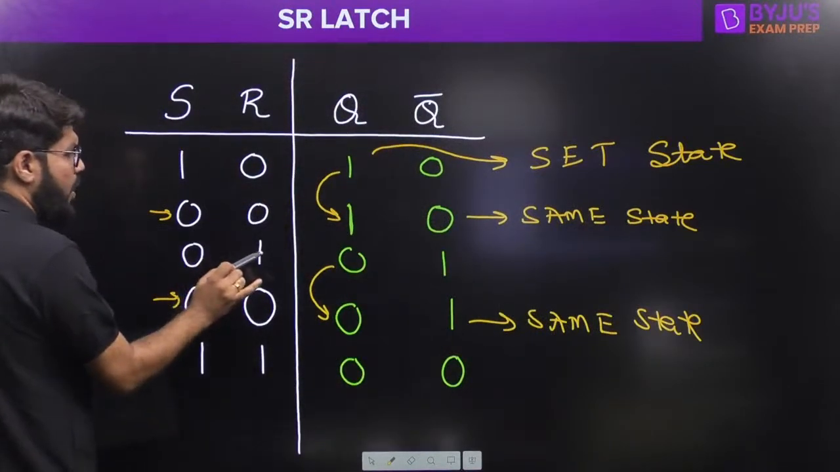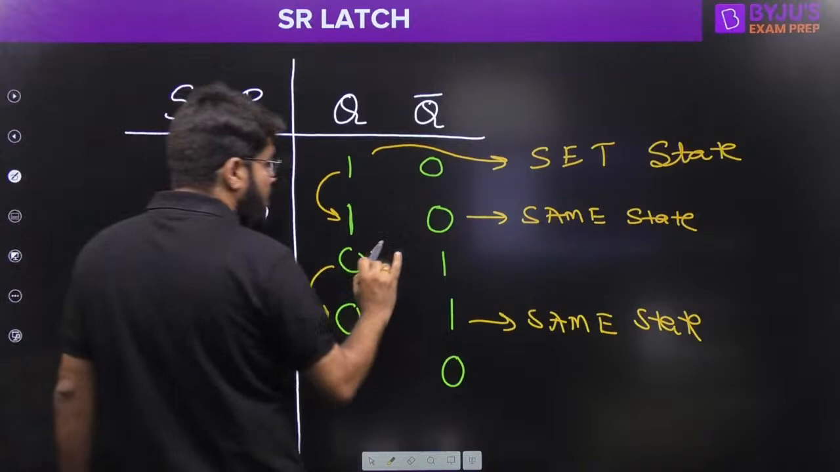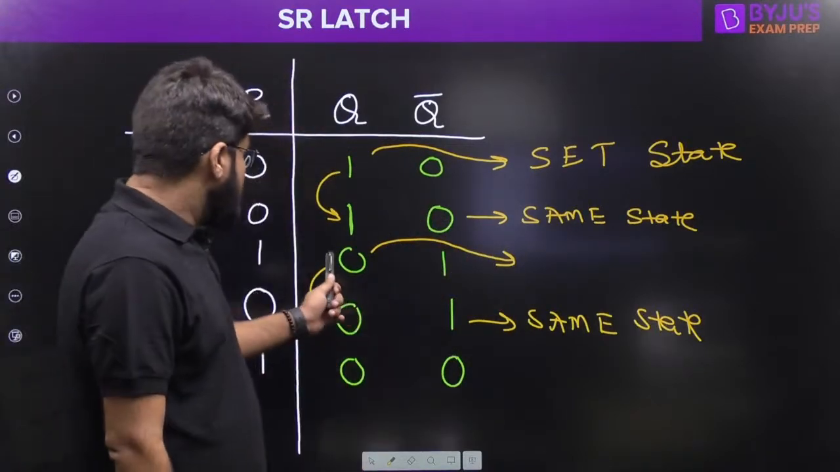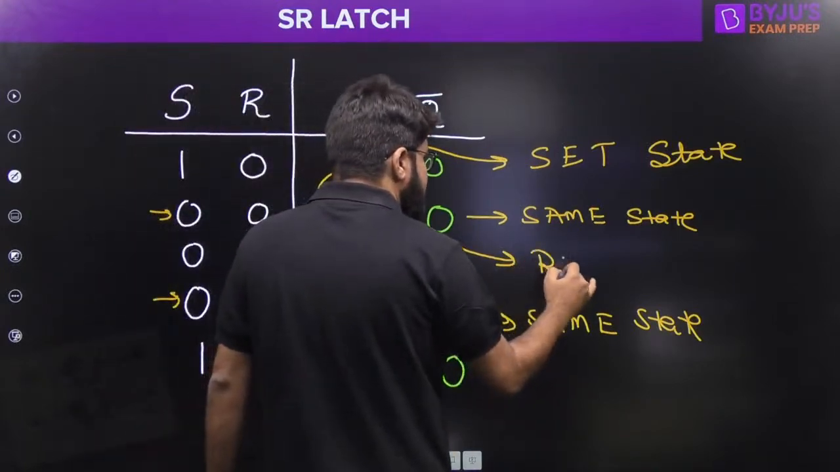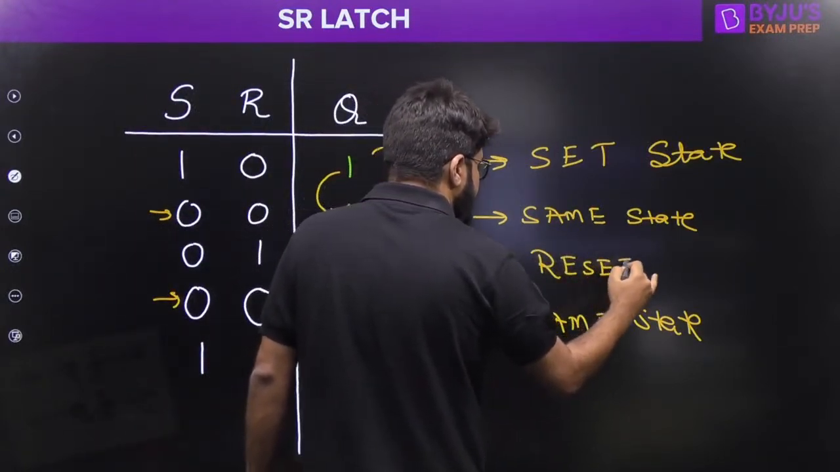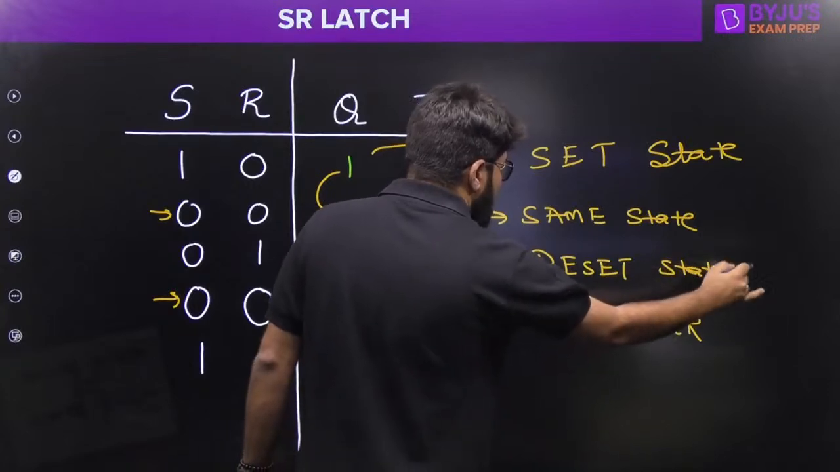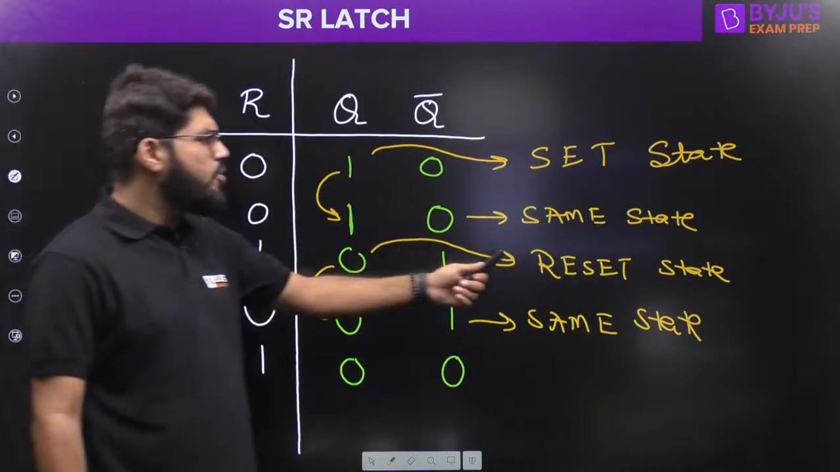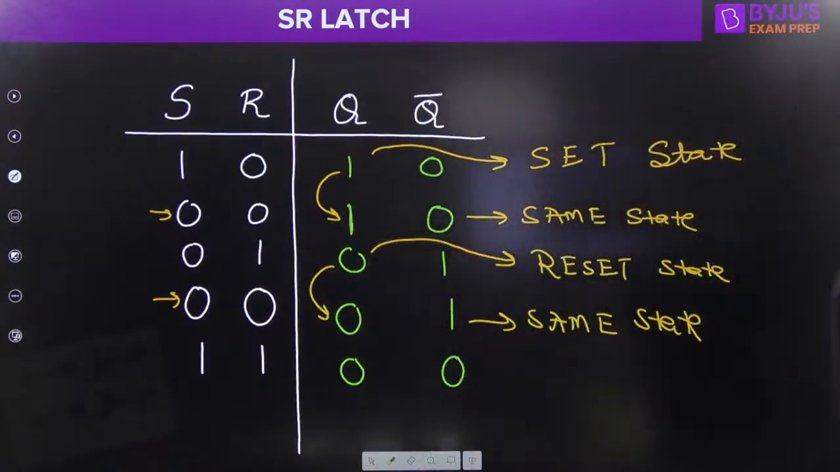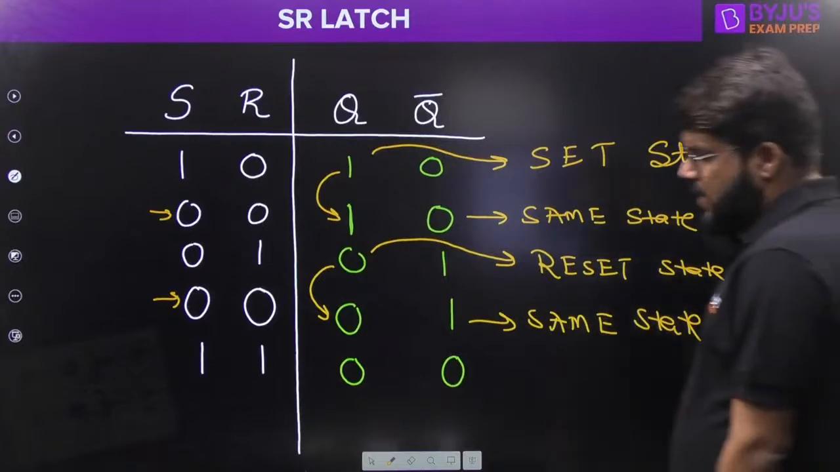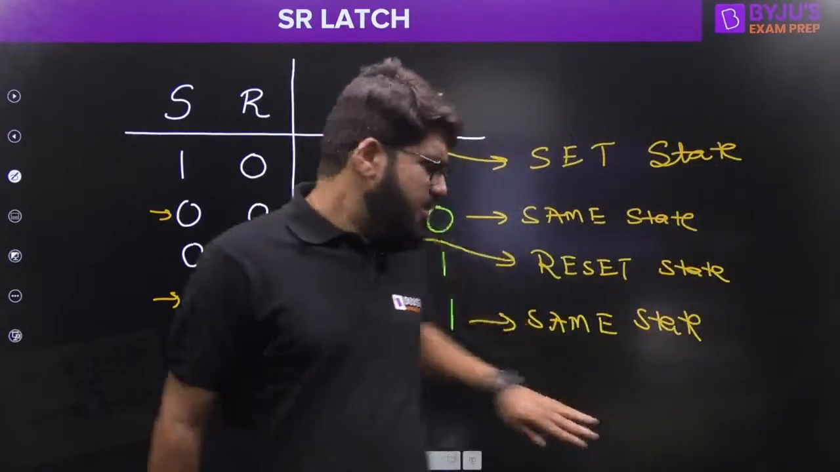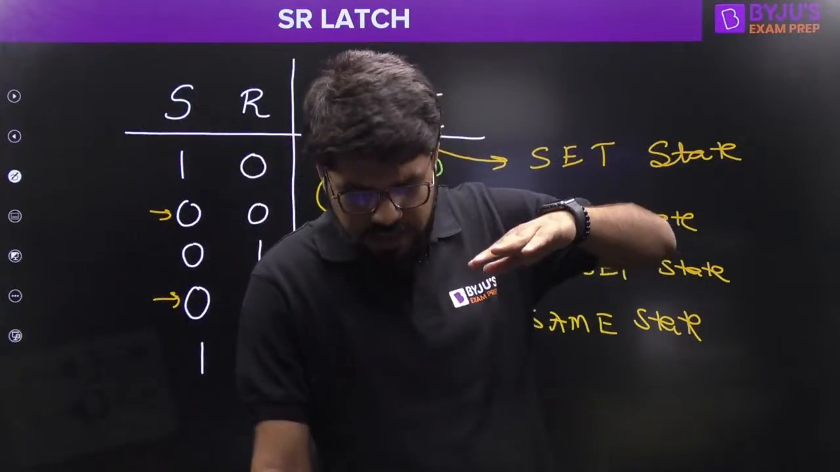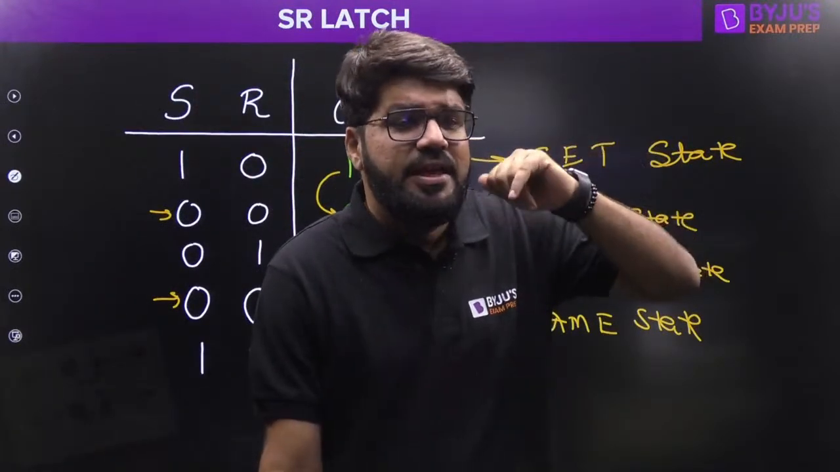When I apply S0 and R1, what happens to the output Q of the device? The output is reset. When I apply S0 and R1, the latch is reset. The output becomes 0. That means, just wait for the last state. Let us leave this for now.